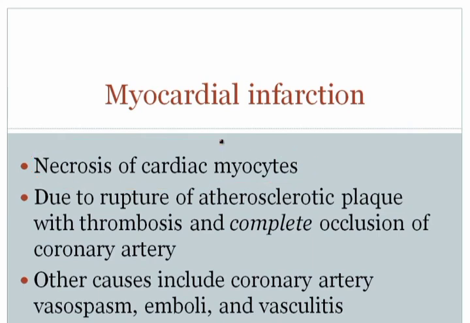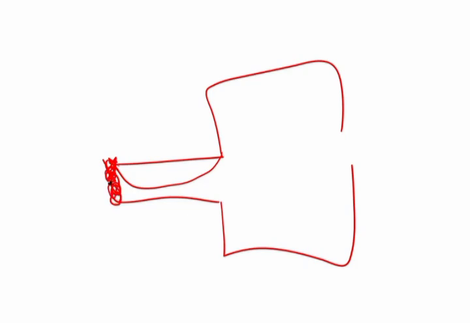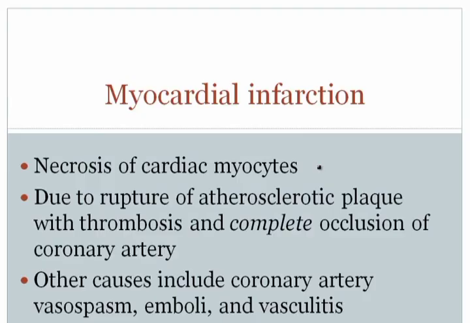The classic way by which this occurs is rupture of an atherosclerotic plaque with complete, high yield, with complete occlusion of the coronary artery. So the idea here is that this is the coronary artery going into the heart. You've got atherosclerosis, you get rupture at the neck. Now you get a complete thrombus, and this complete thrombus blocks off the blood supply, resulting in a lack of flow into the myocardium, which will then result in death of the myocardium after 20 minutes of lack of flow. And so then you'd get necrosis of the cardiac myocytes.